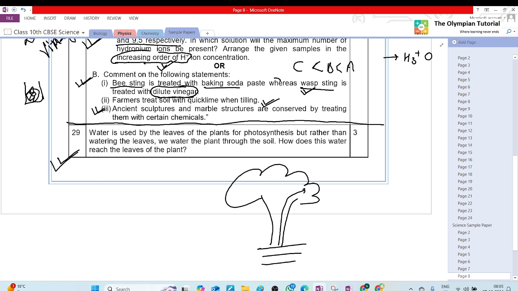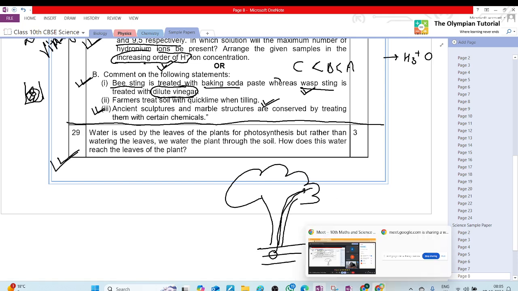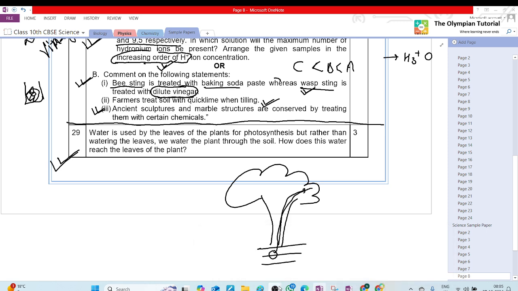So through xylem tissue, from the soil, through the root it comes to the leaves, and it is also created by transpiration pull. So that's all for today's class, students.